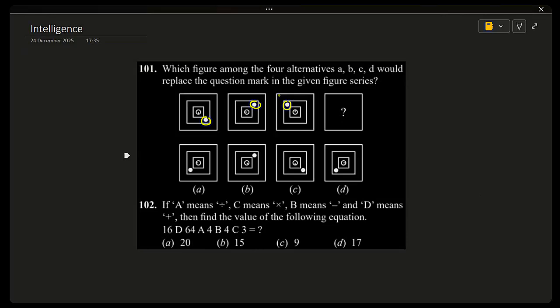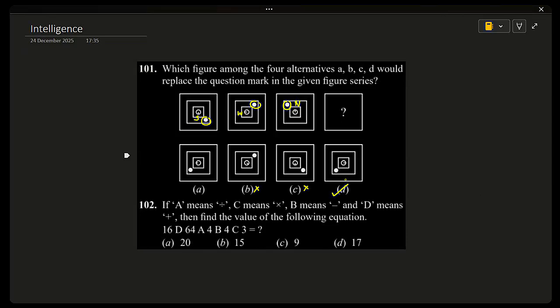So next we want it to be in the southwest direction. B is not there, C is not there, eliminated. A and D both are having the southwest direction. And there is a small line inside the circle, it's like a radius. It is also rotating, but that line is rotating clockwise. First it is facing south, then west, then north. Now it should face towards the east. It's there in option D.